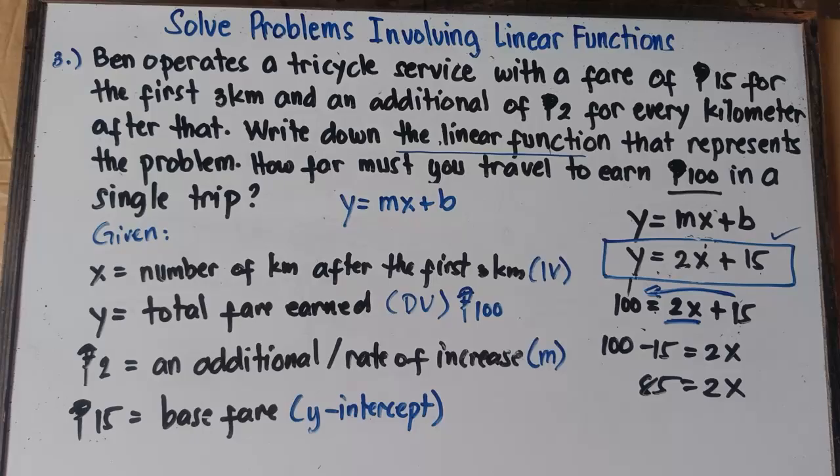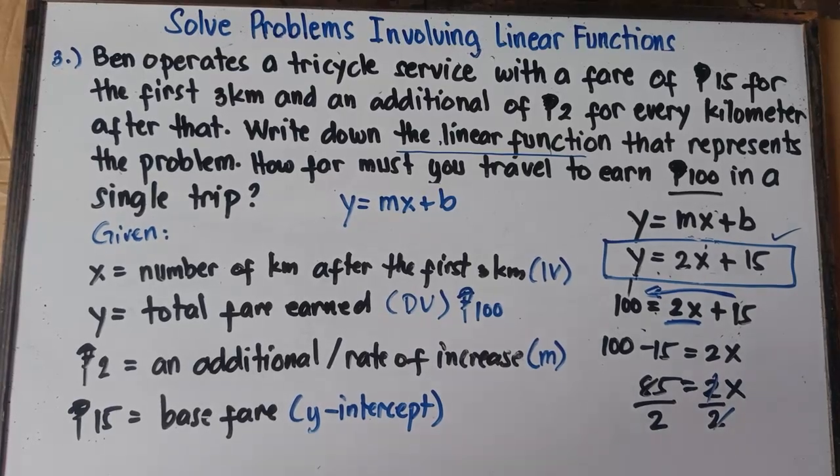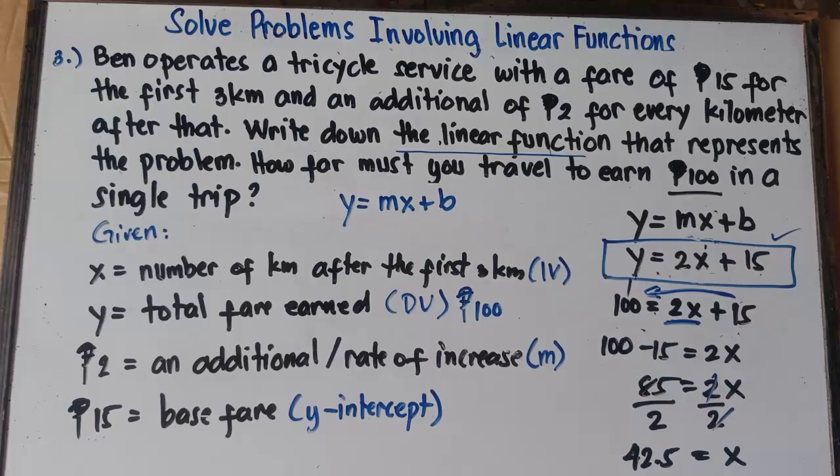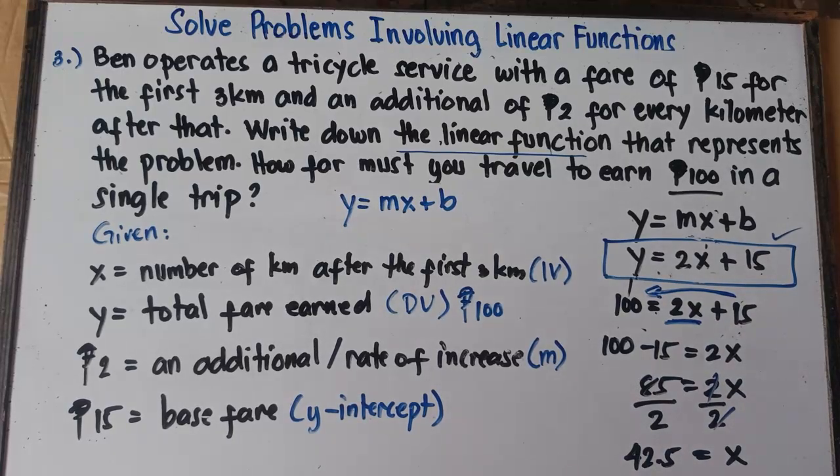And then to get the value of x, we can apply the division property of equality. You can divide both sides by 2, so that you can cancel this out. And then 85 divided by 2. What's the answer, class? That's correct. That would be 42.5 equals x. That's it, class. You're all set.